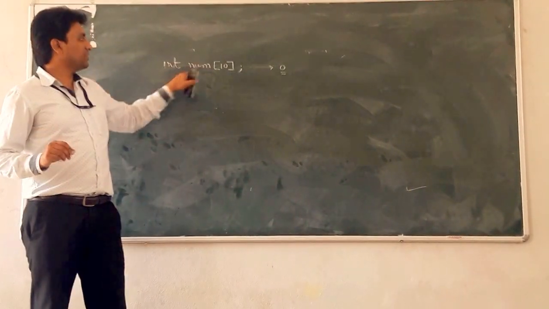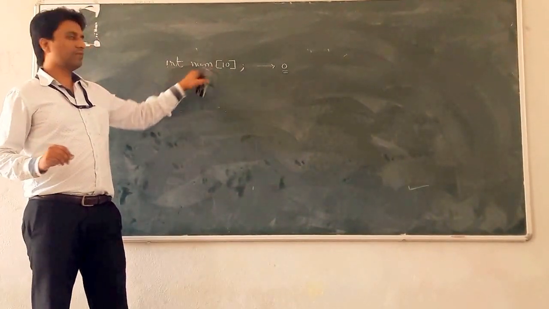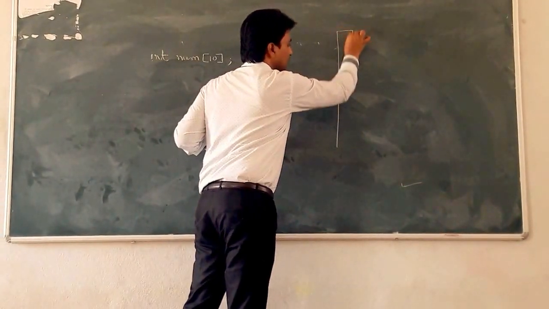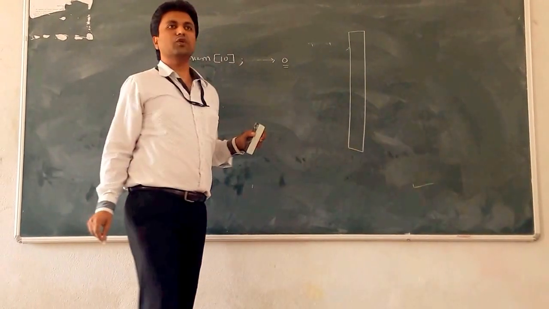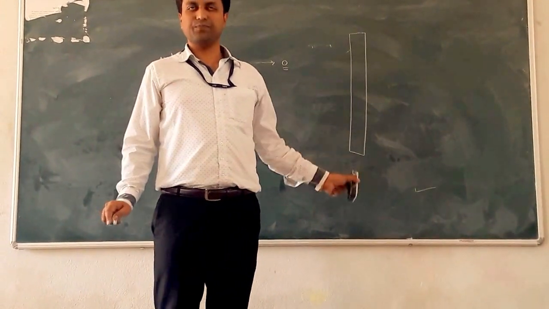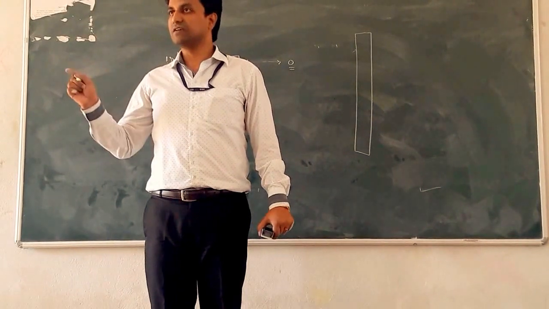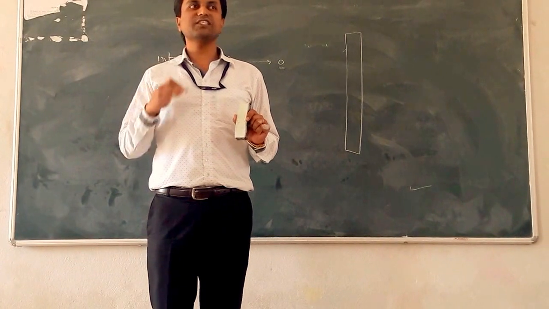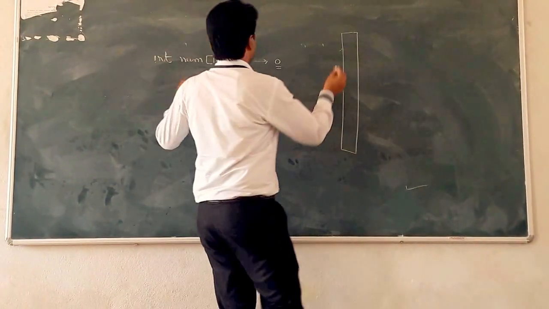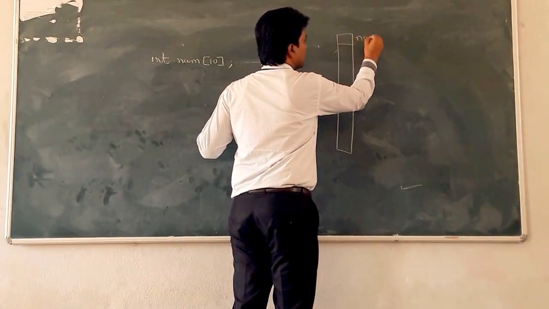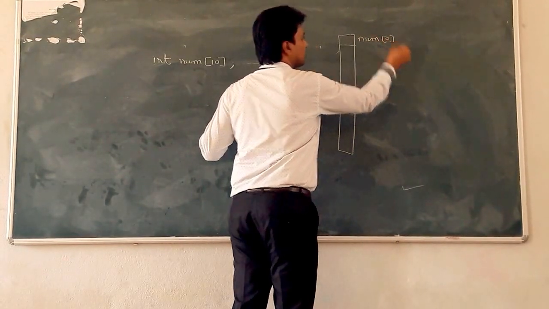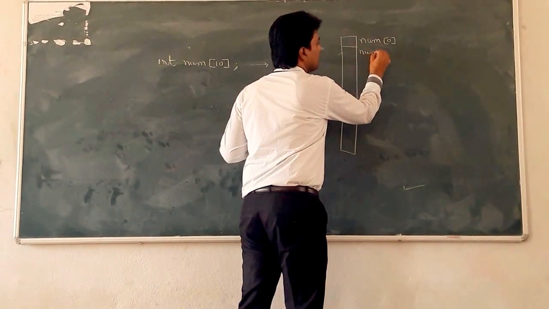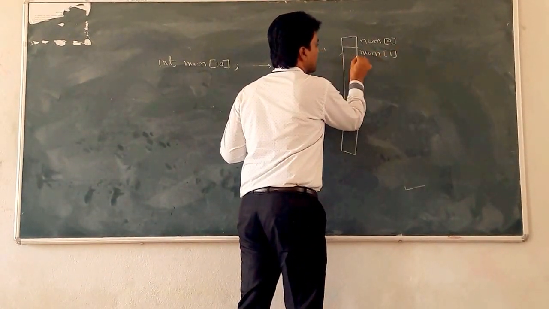Okay, so what is the memory management for that array? So all the array elements are stored into contiguous memory location in your RAM. Contiguous means लागत. Okay, लक्षात येते? Contiguous memory location. So how is memory management there? First element num 0, this is the first element in your array. Then num 1, this is the second element.